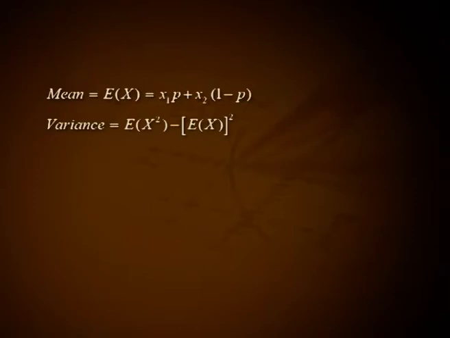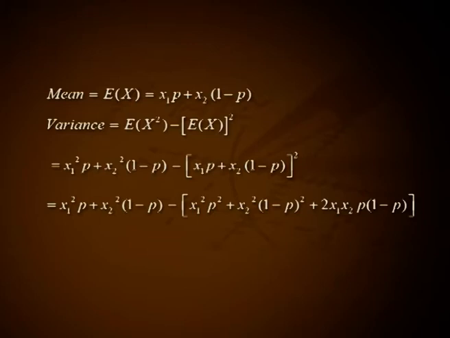Mean: expectation of X equal to x1 into p plus x2 into 1 minus p. Variance: expectation of X square minus expectation of X the whole square, that is equal to x1 square into p plus x2 square into 1 minus p minus (x1 p plus x2 into 1 minus p) the whole square, that is equal to x1 square p plus x2 square into 1 minus p minus (x1 square p square plus x2 square (1 minus p) whole square plus 2 x1 x2 p into 1 minus p).